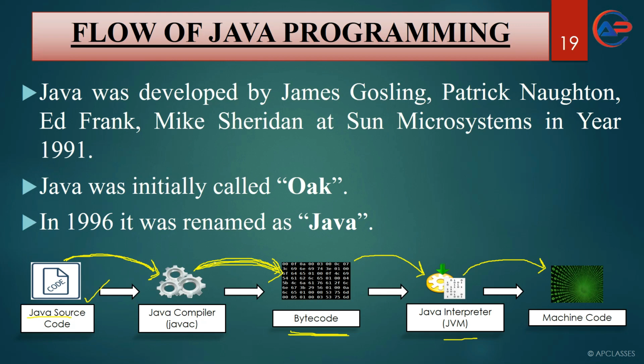The reason is the same software can be used on Windows, on Linux, and on Macintosh operating systems. You do not have to write a separate program for Windows, for Linux, and for Macintosh. This is the reason it is mentioned that Java is highly portable.